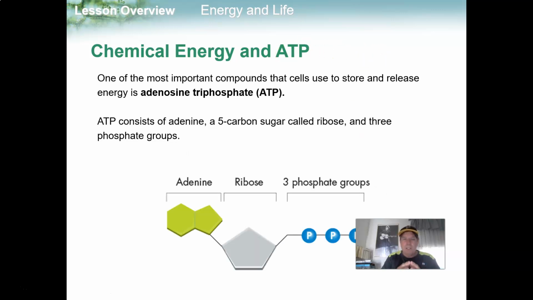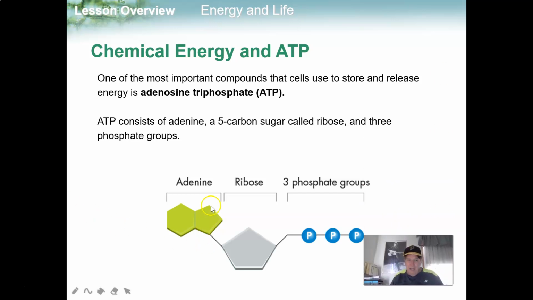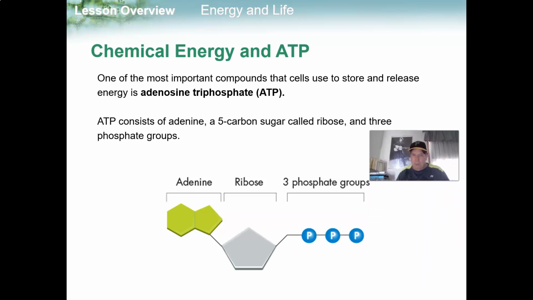One of the most important compounds that cells use to store and release energy is adenosine triphosphate, ATP. Always remember, ATP equals energy. One more time, ATP equals energy. ATP consists of adenine, a 5-carbon sugar named ribose, and 3 phosphate groups. And we'll talk more about that. That's very important. ATP equals energy.